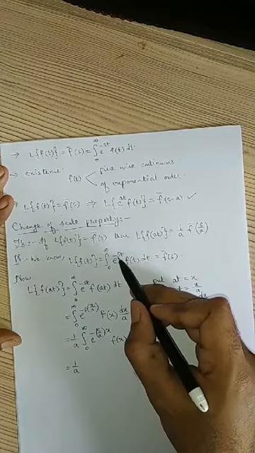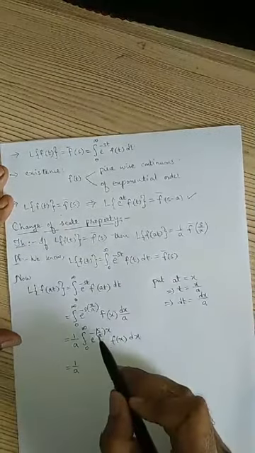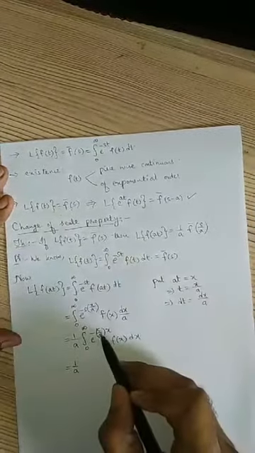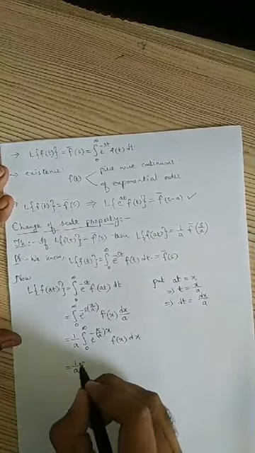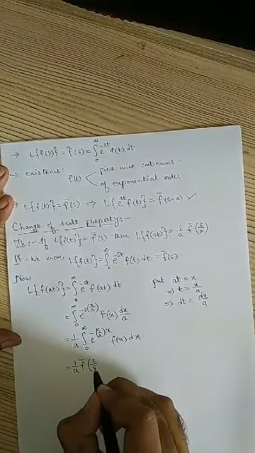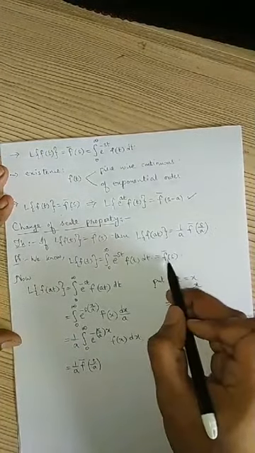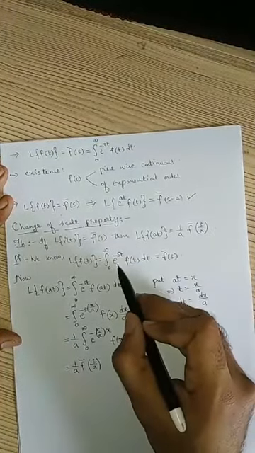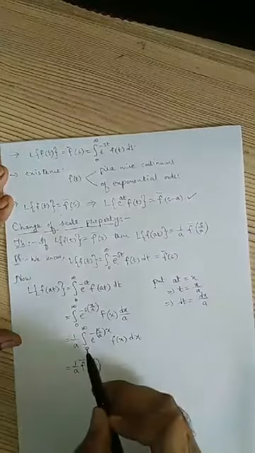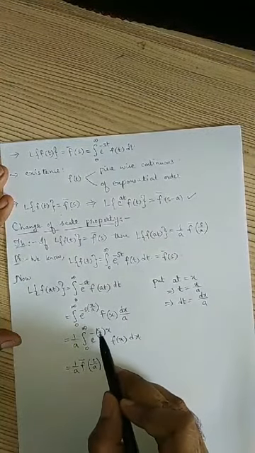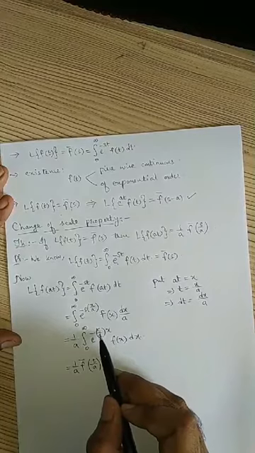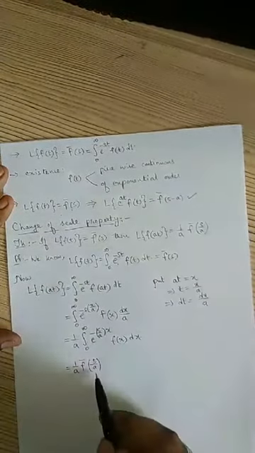Now in place of s I am having s by a. So I can write that as f bar of s by a. Why am I writing this as f bar of s by a? Because f bar of s is nothing but integral 0 to infinity e power minus st, and here integral 0 to infinity e power minus s by a is there. So s by a is there, I have to write here f bar of s by a.